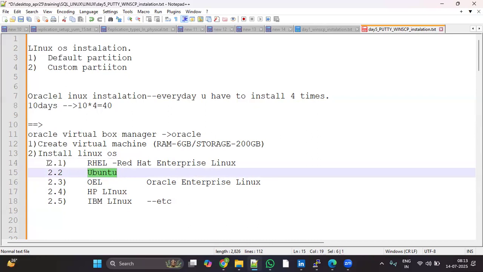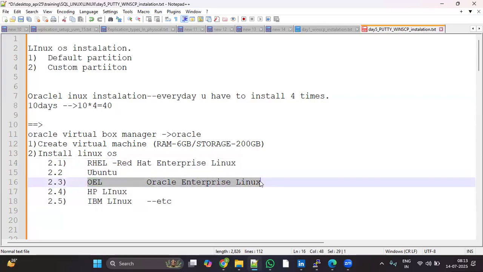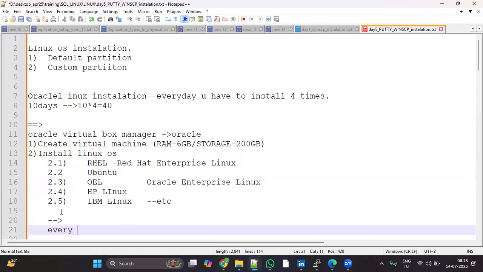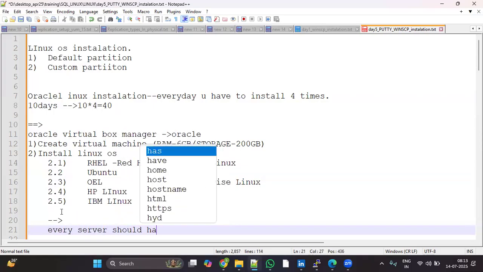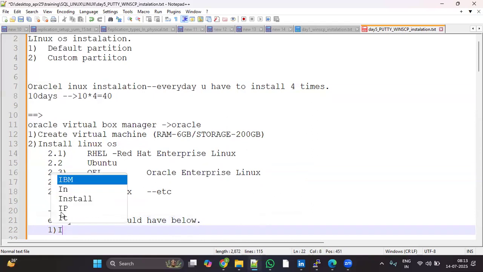But whatever the Linux installation, the mount point creation, everything is the same. There is no big difference in the installation procedure from flavor to flavor. If you know Oracle OEL Enterprise Linux, it is the same to install any Linux operating system. Every server should have one IP address.